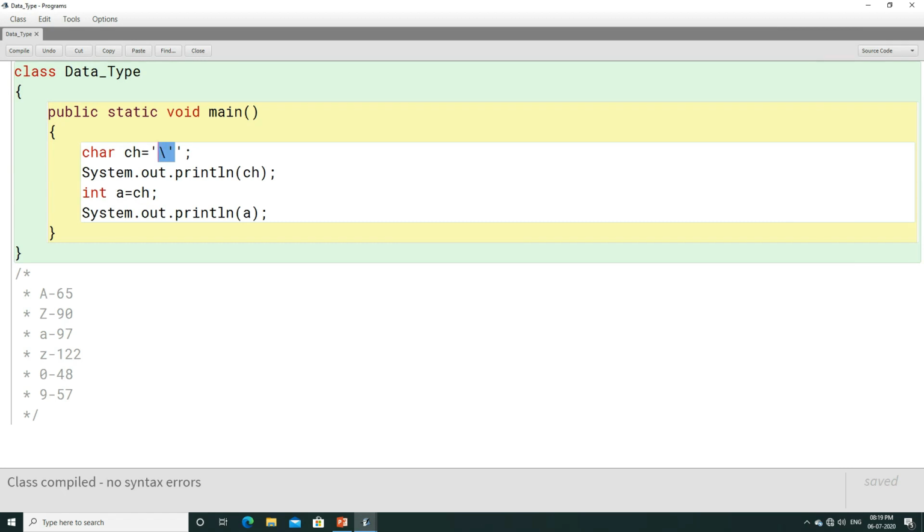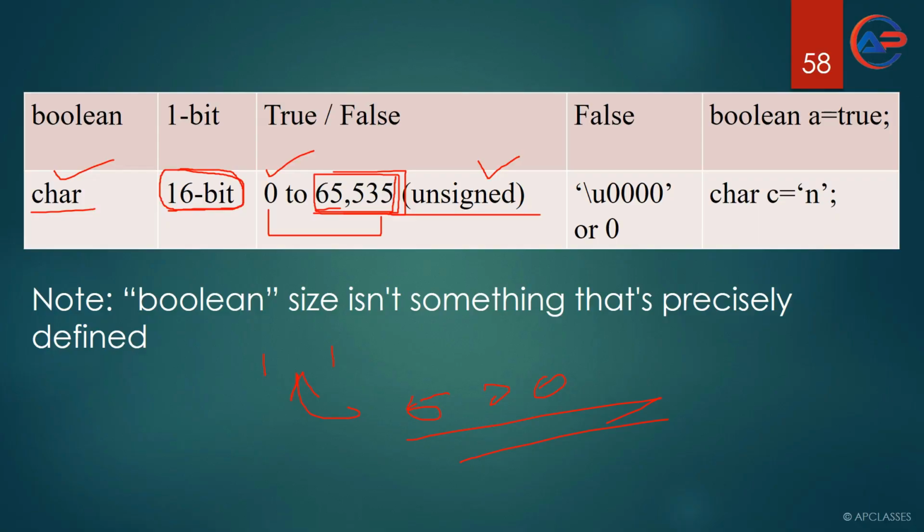You must be thinking, sir, if we try to get the ASCII value of all the alphabets, all the special characters, all the numbers, then hardly it will go up to 122, or it will go to 128 or 130, not more than that. Then what is the use of having such a big integer value here? Here you can see what is the use of having such a big number.